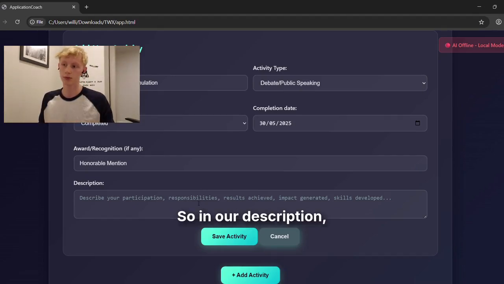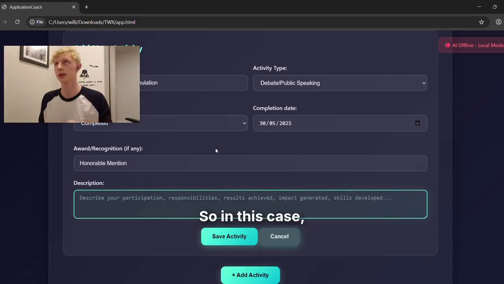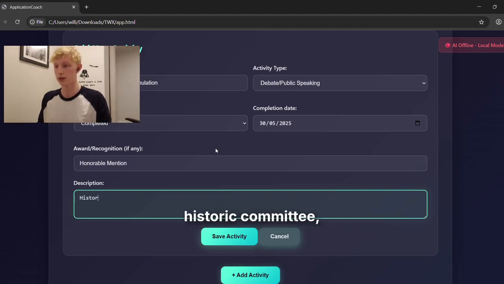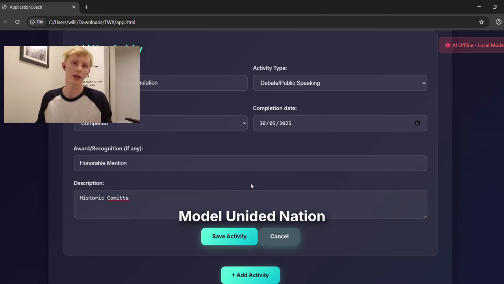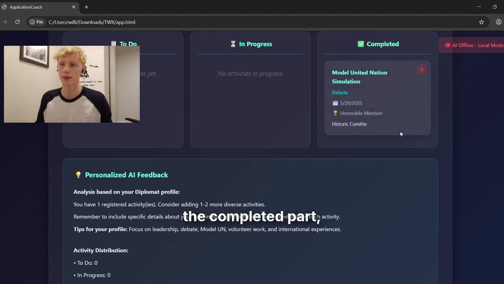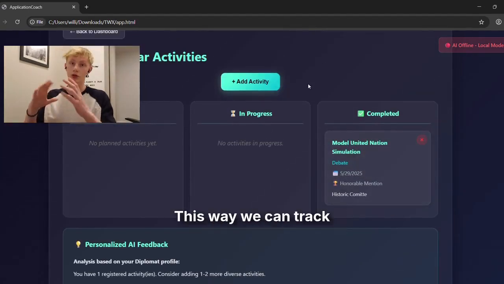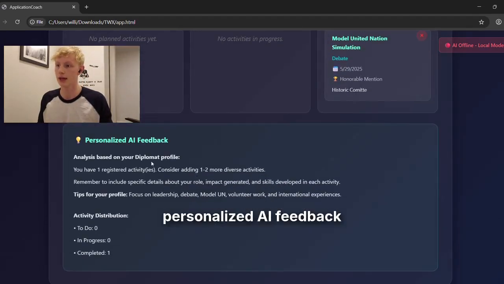In our description, we can describe the activity we did. In this case, let's say that we participated in the historic committee, which is a category of Model United Nations simulation. Now we see the activity successfully added in the completed part, right? This way we can track every single one of our extracurriculars. And we also have personalized AI feedback.